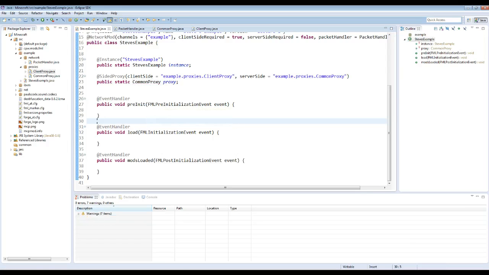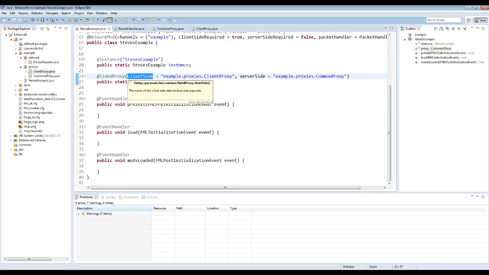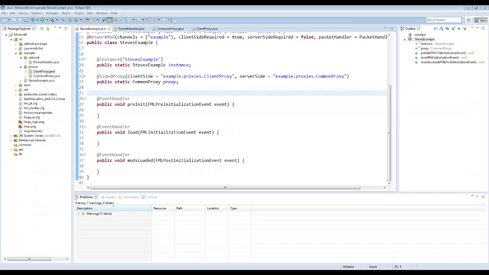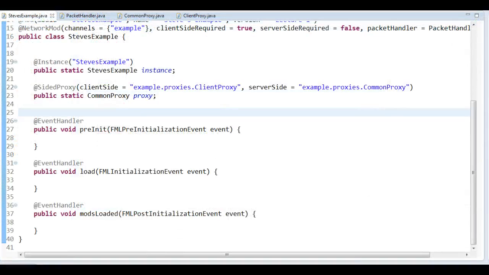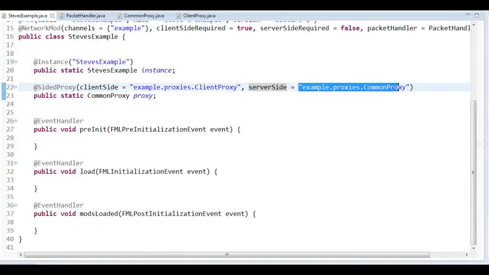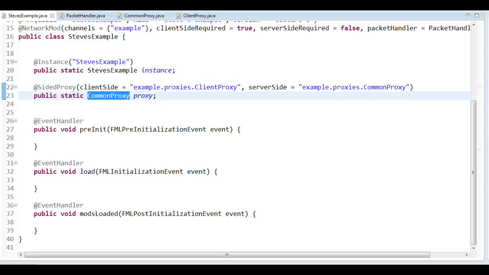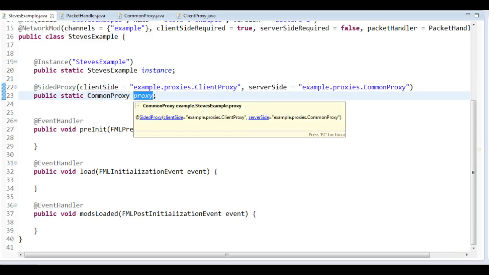We have one on the client side and one on the server side. We define it like the client side version should be this one here, and we can take a closer look. There you go. And the server side version should be this one here, the CommonProxy, and that is going to be stored in the proxy here. So what do we use this for?